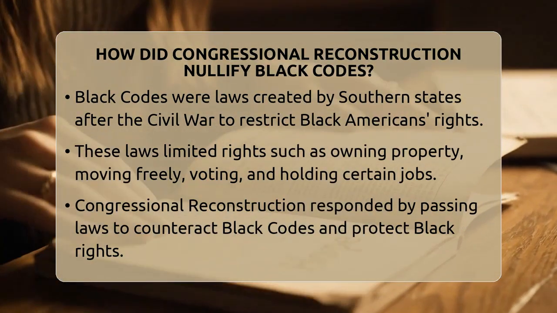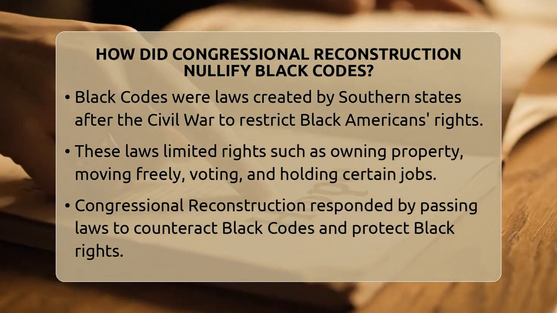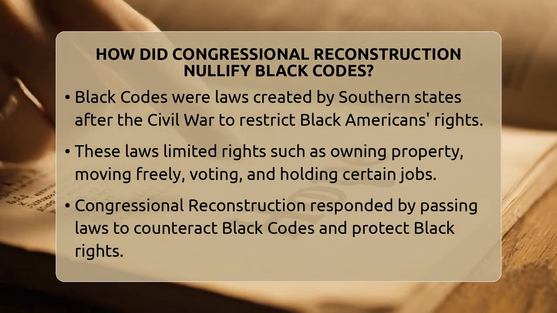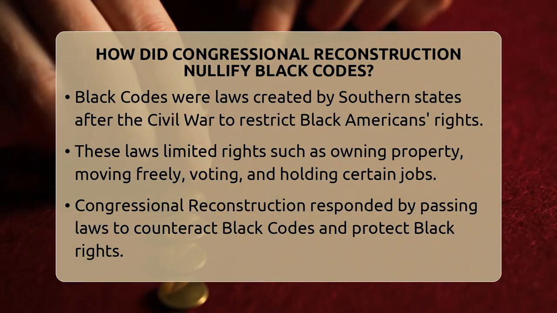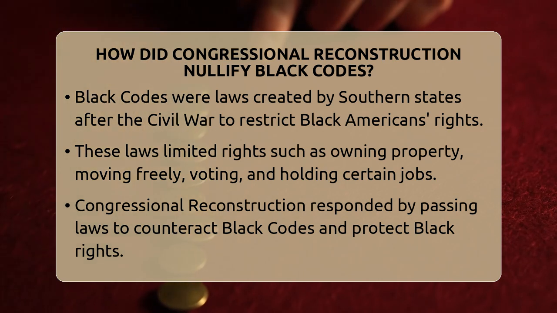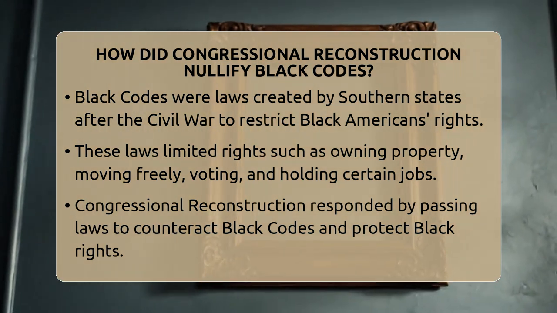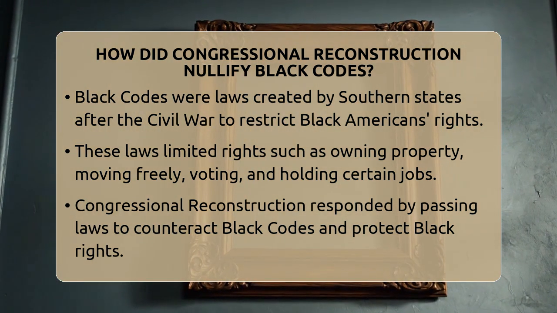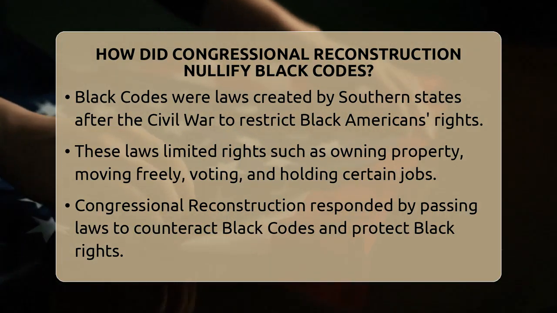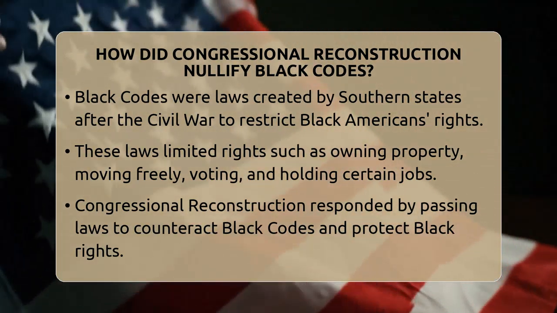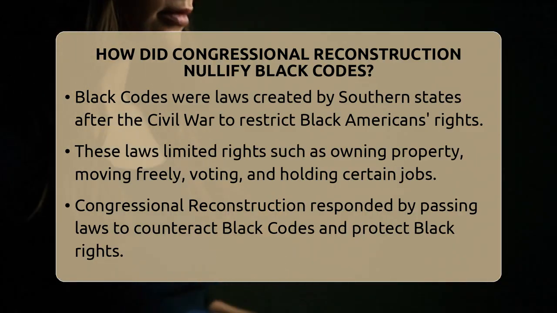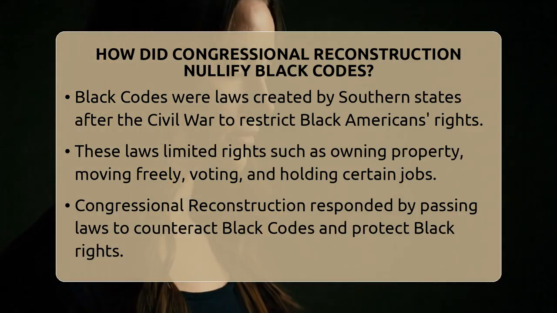They stopped them from owning property, moving freely, getting certain jobs, or voting. These laws aimed to keep a social order similar to slavery, which made many in the North furious. Congressional Reconstruction was the response to these unfair laws. Led by radical Republicans who wanted real change, Congress took strong steps to protect black Americans.